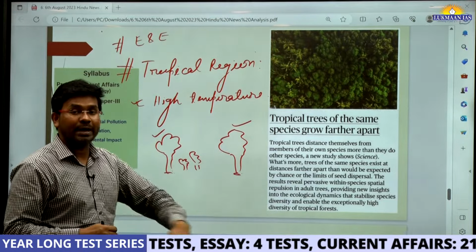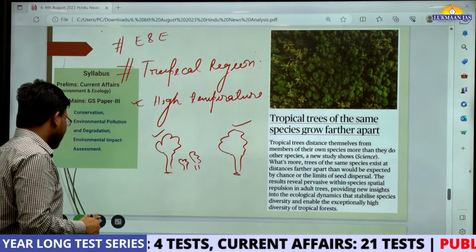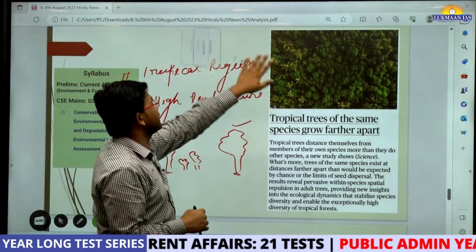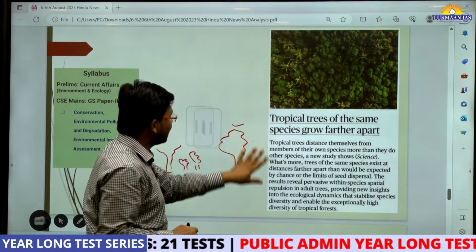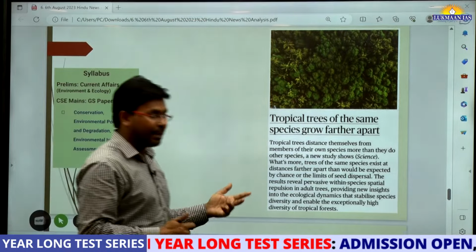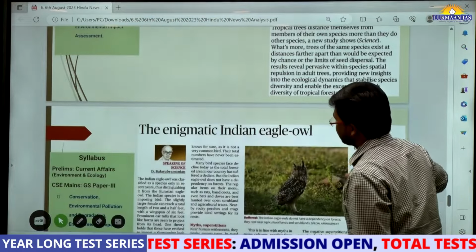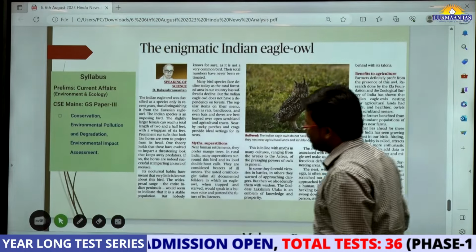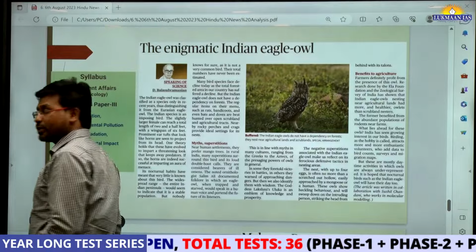We have more diversity of tree species, more diversity of plant species. So this is just one piece of information given through this article. It may be asked in the prelims exam, but it is good to know this. Then we have another topic. This topic is also very important.